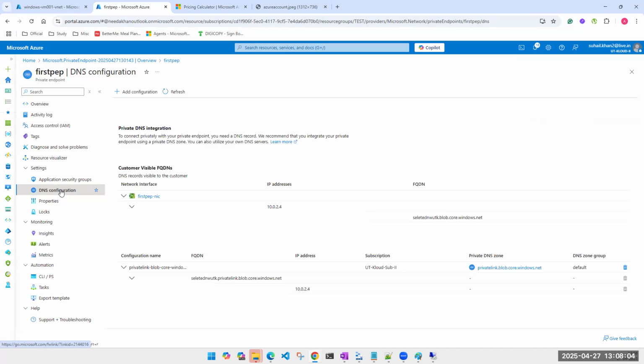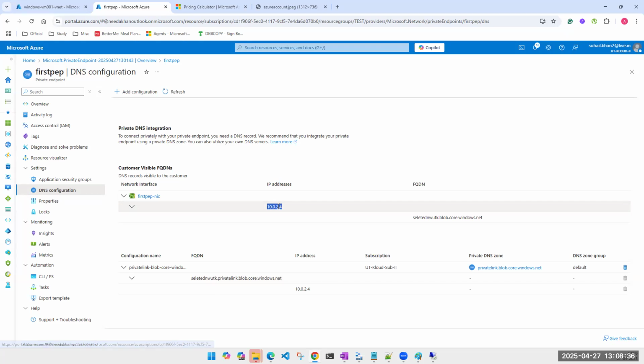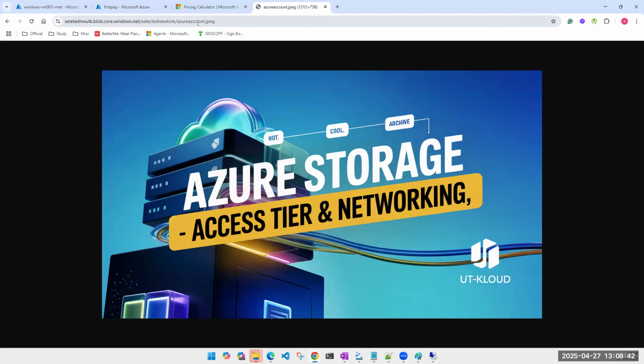Now, when you have a private IP, look at this. This is a private IP of your storage. So now when you have a private IP of this one, be it a machine or anything, can you connect to this private IP from your private IP? You're sitting on your laptop, right? Just take this scenario. Let's say if this was a machine, I'm asking you to go to the browser and take RDP. Is it going to work? Or go to the browser and access this. Is it going to work?